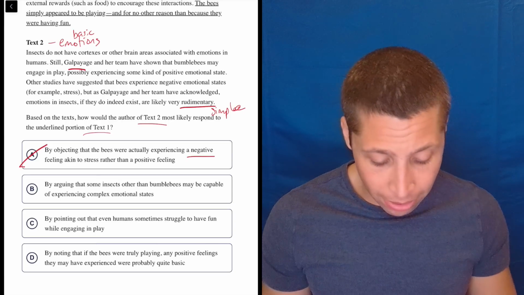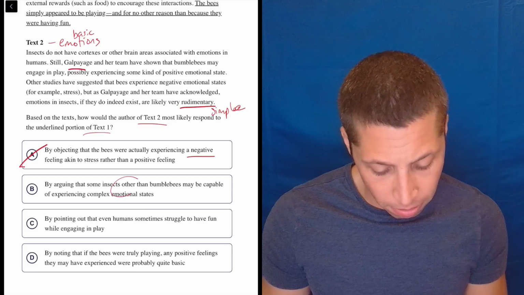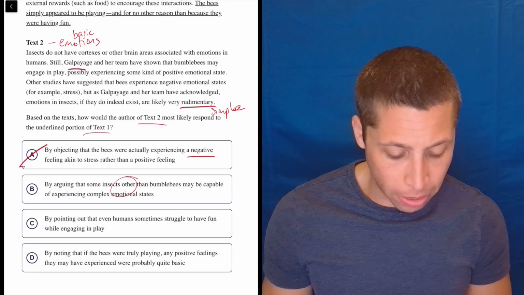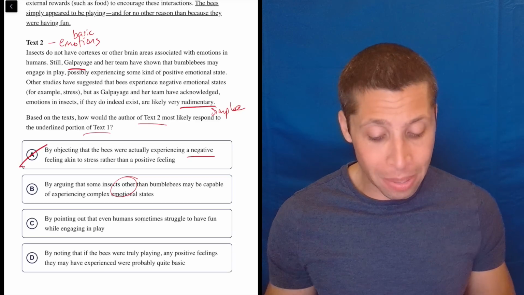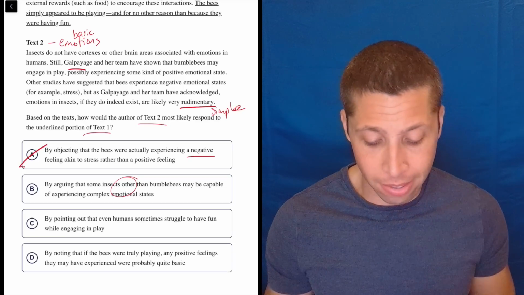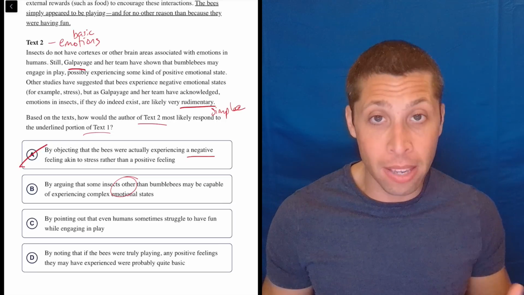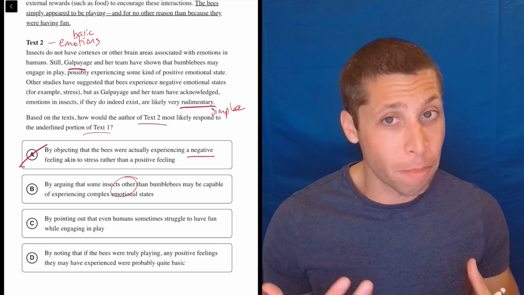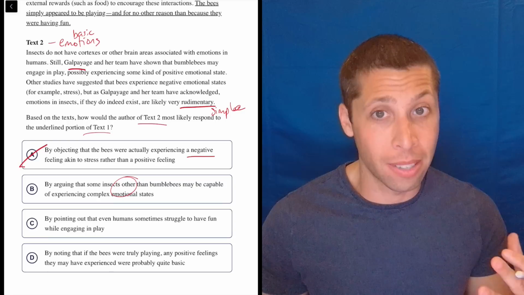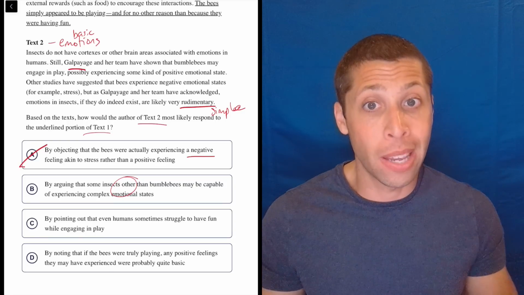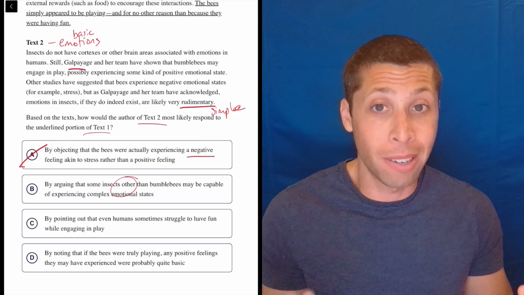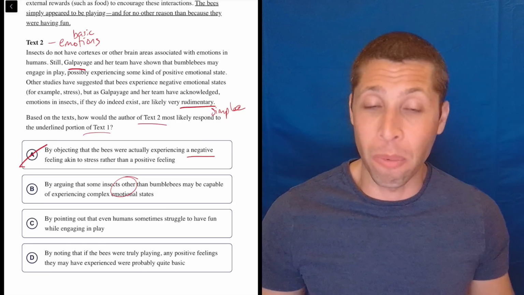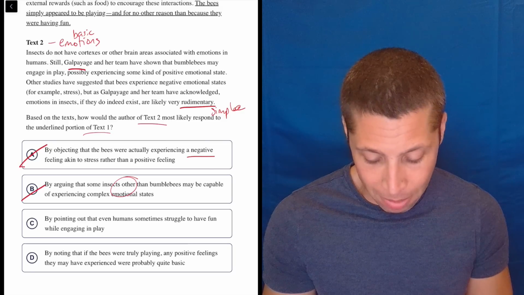Choice B: by arguing that some insects other than bumblebees may be capable of experiencing complex emotional states. Well, we're really focused on the bumblebees here. I know at the beginning of text 2 they do talk about insects in general, but this study is about bees. The word other is always something I notice in an answer choice, because if the passage isn't about something other than whatever they were talking about, then I don't want to make the choice about something else. We're talking about bees, so let's stick to the bees.